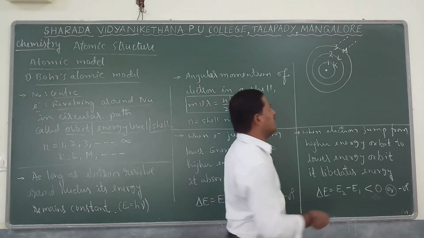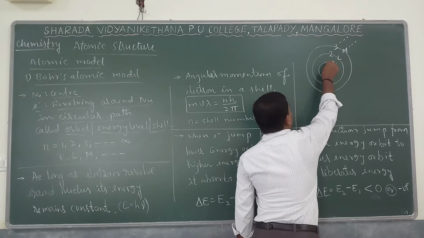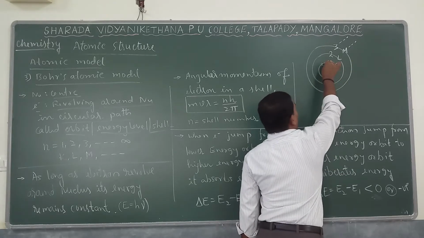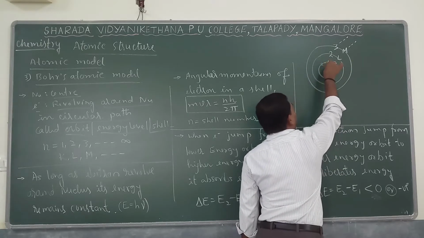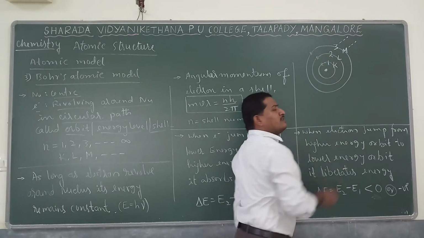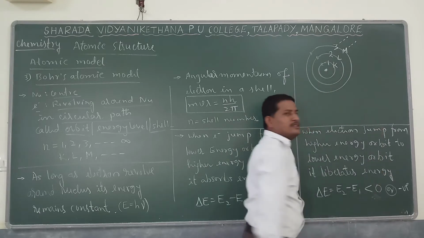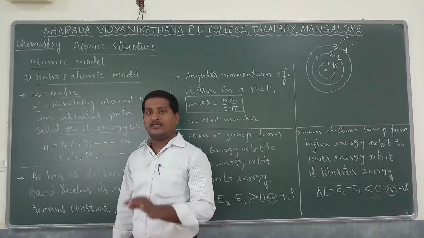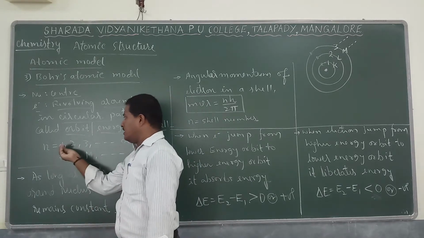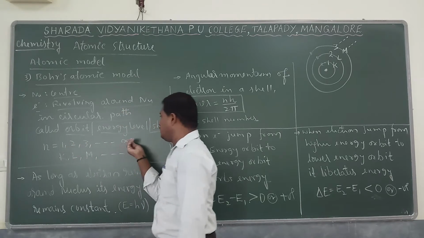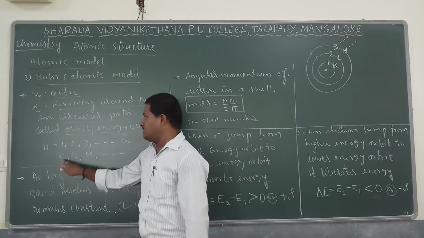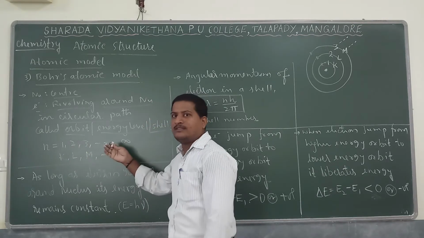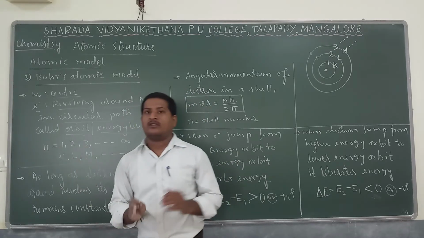Let us consider the diagram. Let us say this is the nucleus, and this is the first shell, second shell, third shell. Electrons revolve around the nucleus in different shells. It may be in the first shell, second shell, or third shell, and the number of shells goes on increasing. There is no end for shells. Here n is the symbol for the shell, orbit or energy level, and it takes values 1, 2, 3 up to infinity. The first shell is considered the K shell, the second shell is L, the third is M, and then N, O, P, Q, like that it will go. These are the abbreviations for the shells.